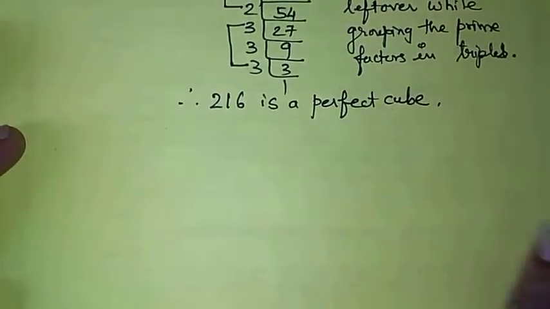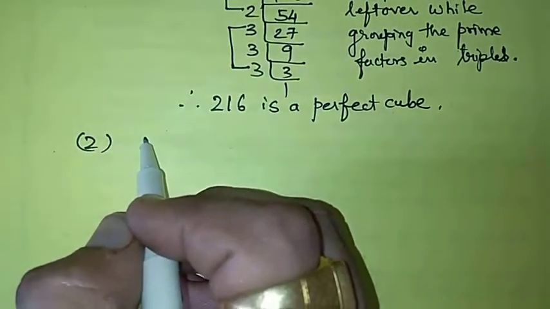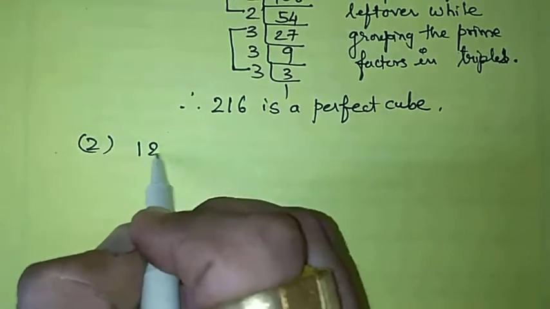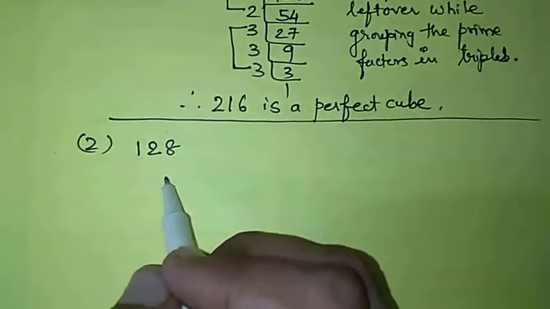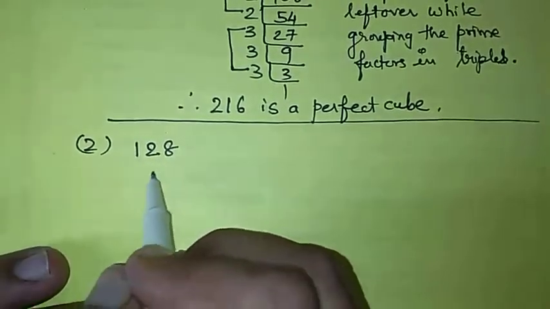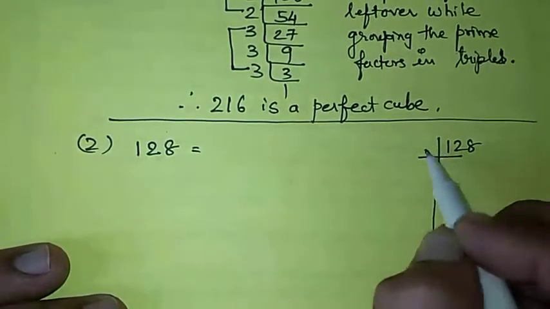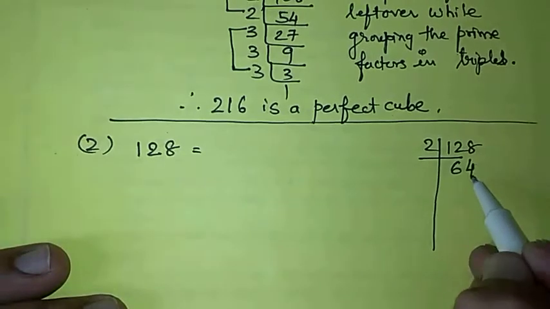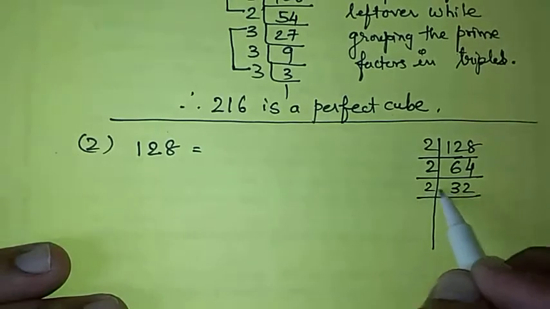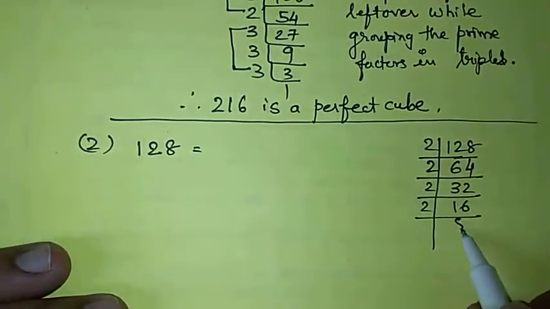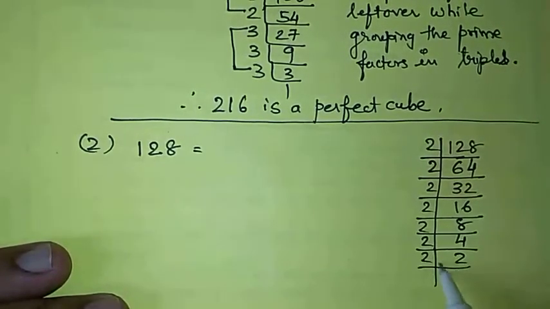Same way you can go for the second number, that is, as per the question given, 128. So first step, as you know, we have to find the factors of it. So we can take out its prime factors. 128, if I start by 2, 64, again it is possible by 2, then 2 32s are, 2 16s are, 2 8s are, 2 4s are, 2 2s are, and 2 1s are.